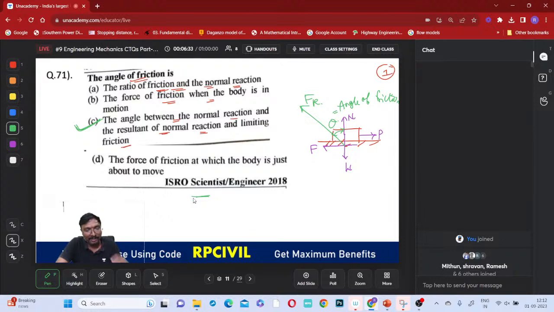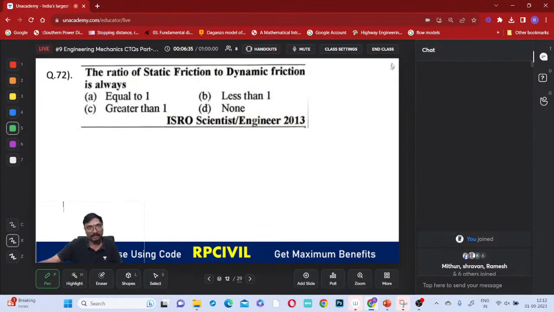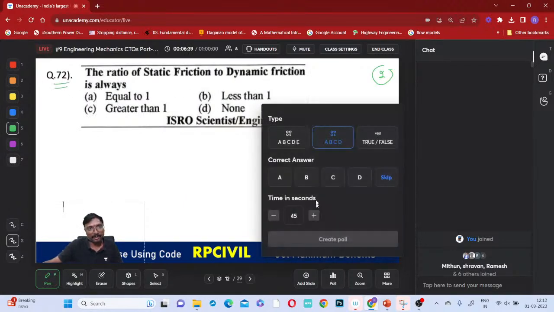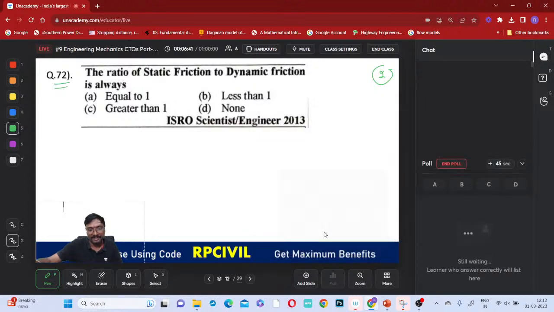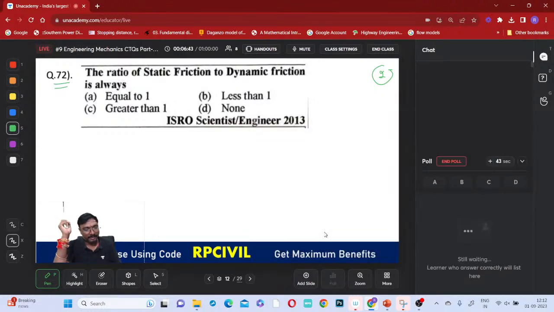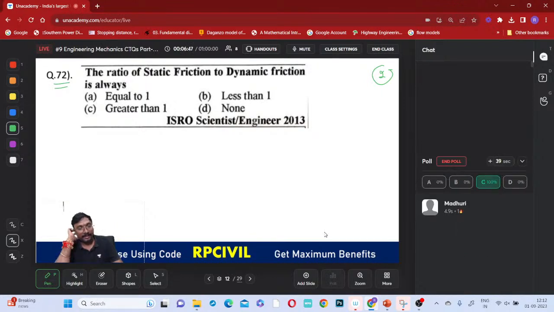Shall I go for the 72nd question? This is also a repeated question. We have already discussed this kind of question, and I explained the reason in yesterday's class, if you remember. Select the answer for this. Madhuri answered from special.